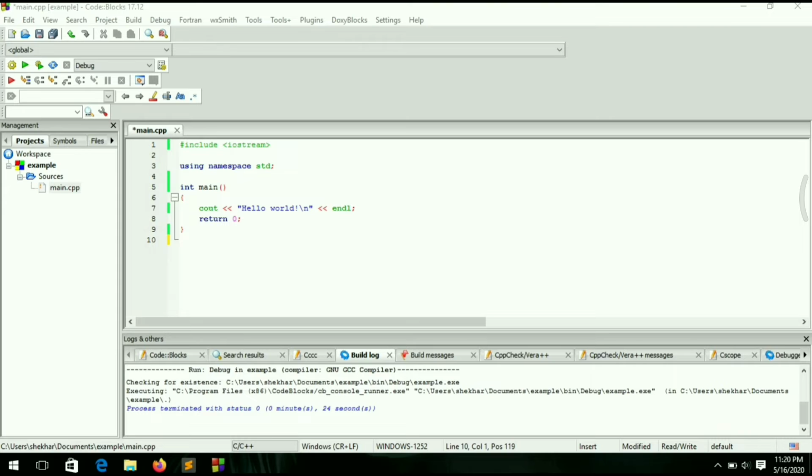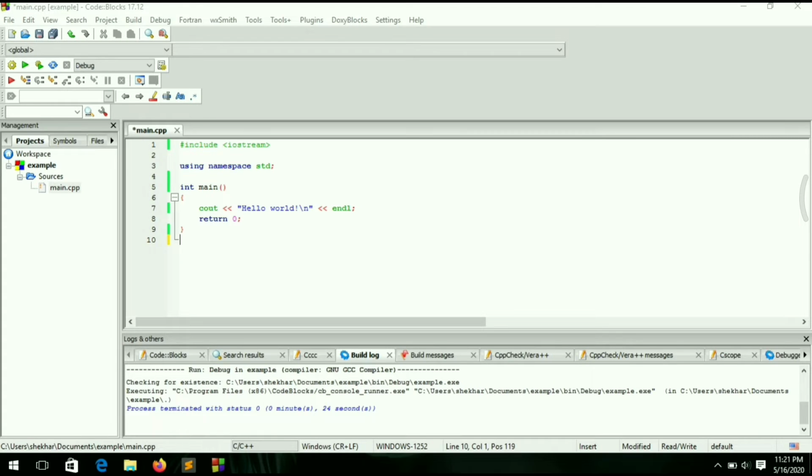With the help of this hash, the compiler considers it a preprocessor. So hash is telling the compiler to process it previously, and include, what? Include whatever is in this angular bracket, and at the present time that is iostream.